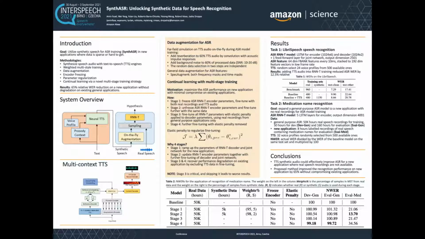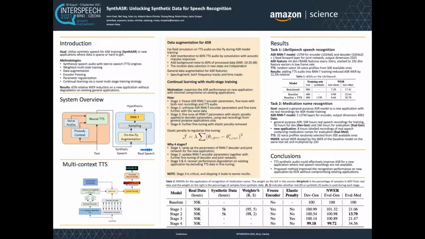The goal in this work is to utilize synthetic speech for ASR training in new applications where data is sparse or hard to get. To achieve this goal, we applied continual learning with a novel multi-stage training strategy addressing catastrophic forgetting of the model during fine-tuning to new applications.